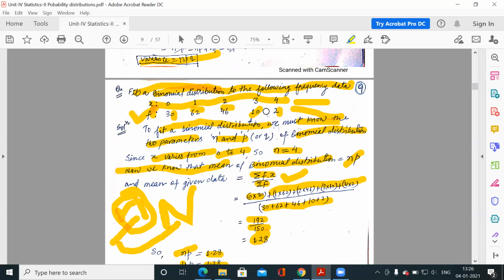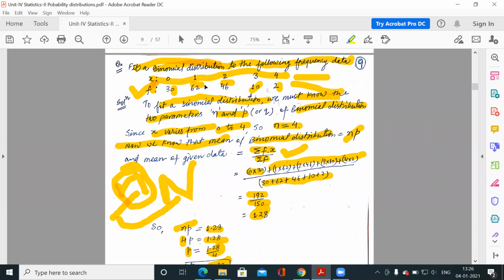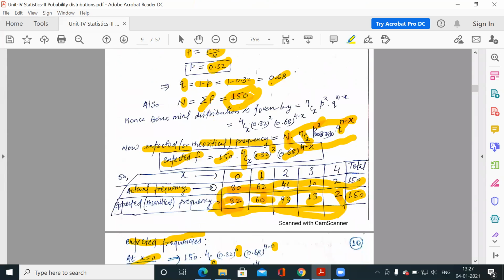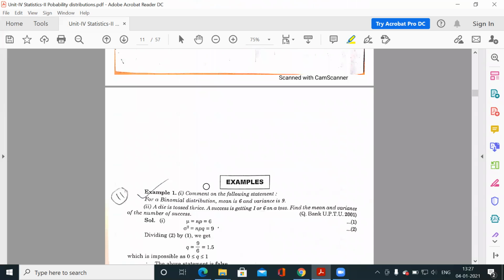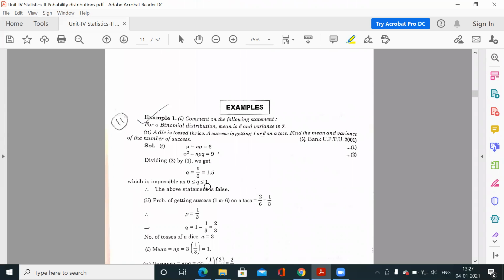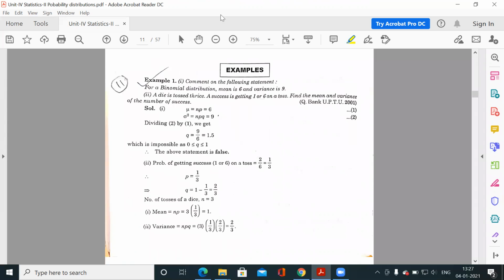But suppose it is big data, then we don't have time to calculate the actual frequency. In that case, we will apply distribution theory and consider them as expected frequencies. So these are the questions. We will discuss this question in the next lecture.